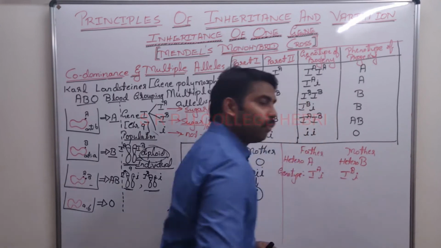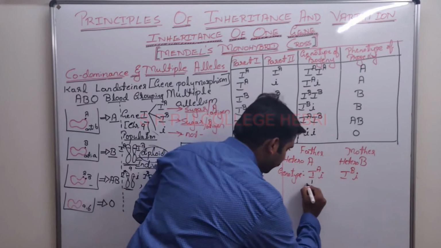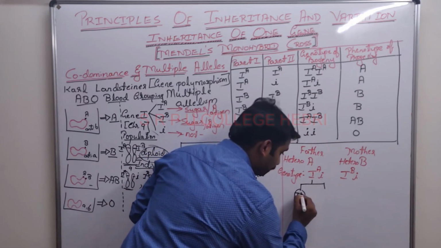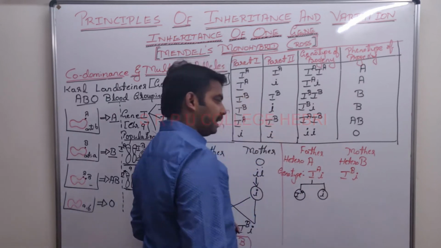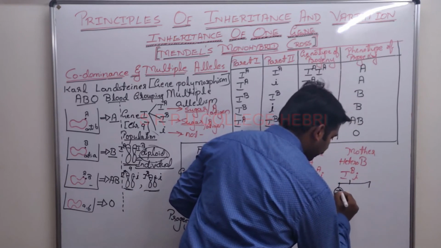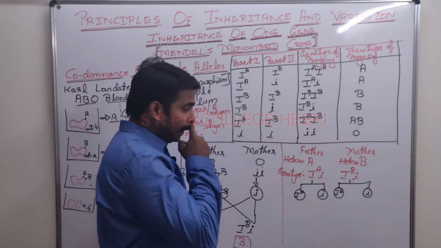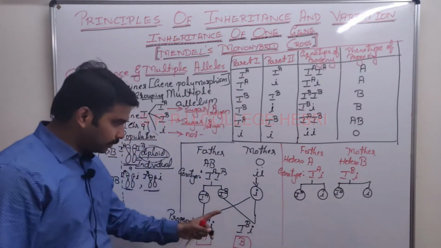IB small i. Now during reproduction, the first step is formation of what? Gamete. The sperm produced by the male individual, 50% contain IA, remaining 50% contain small i. Here it is IB and small i. Now what are the possible combinations? I can show them like this.